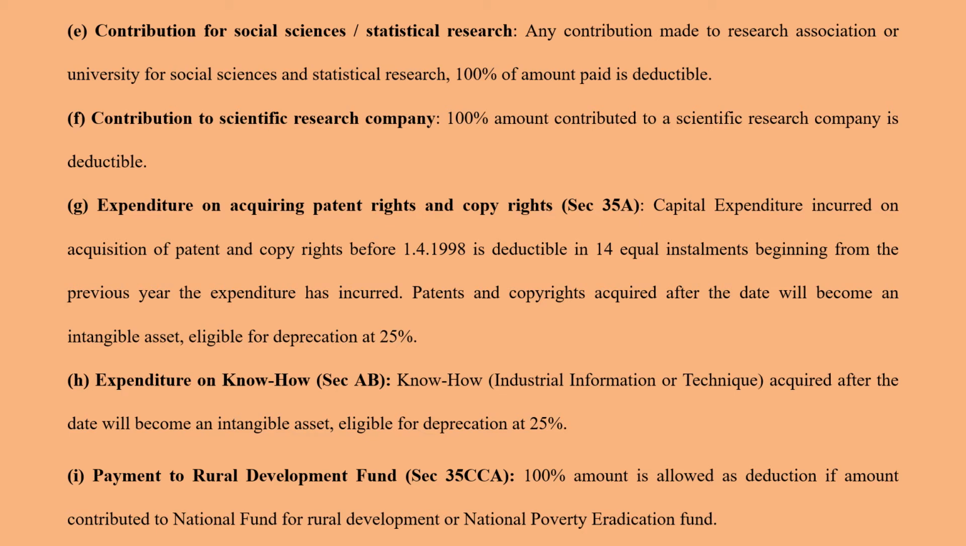So two things you need to remember if it is patent right and copyright. If you're spending some money before 1998, then it can be split into 14 equal installments and that amount can be deducted in 14 equal installments as a deduction. And apart from that, if you have any patent or copyright, it's like an intangible asset which can gain depreciation of 25%. Then expenditure on know-how.